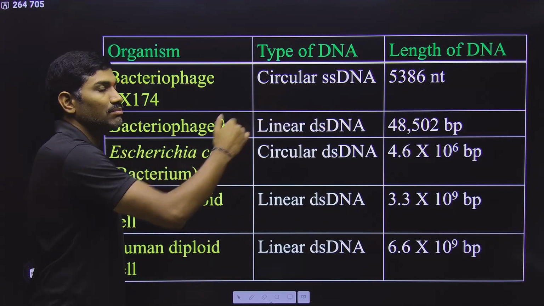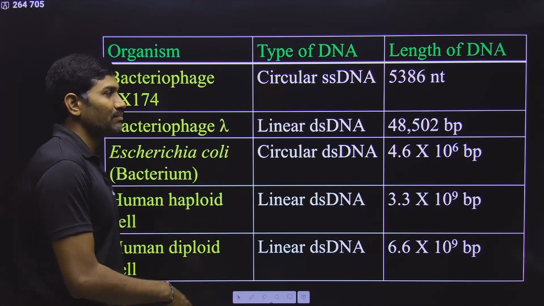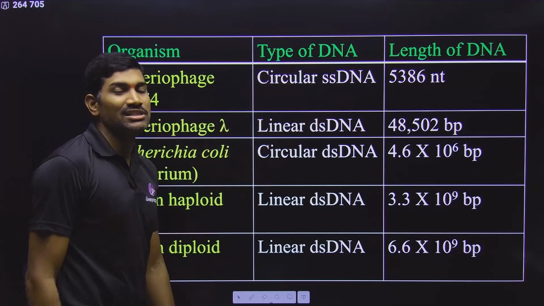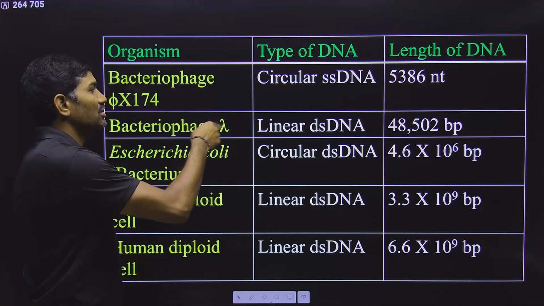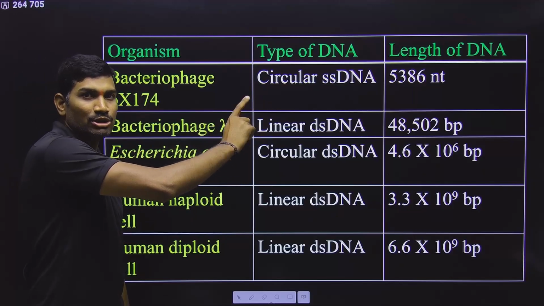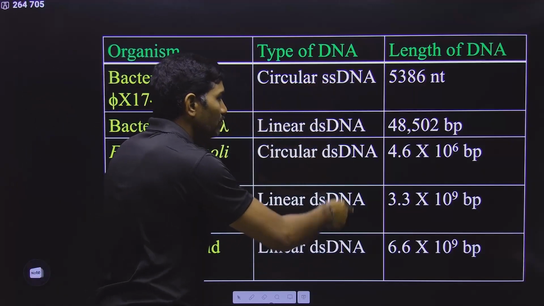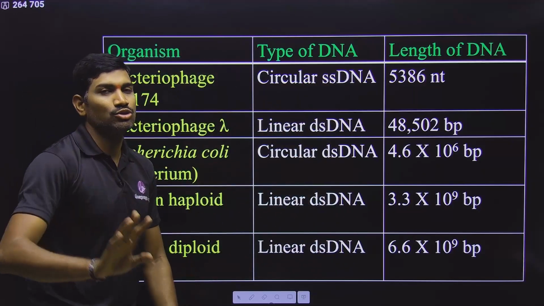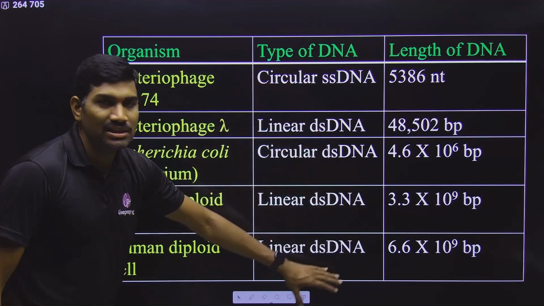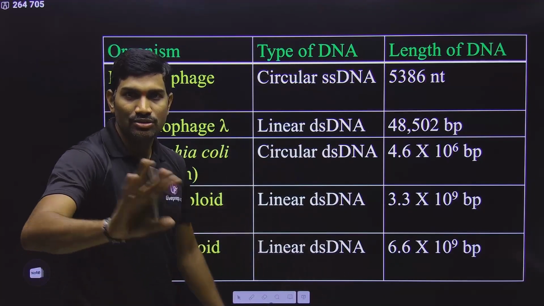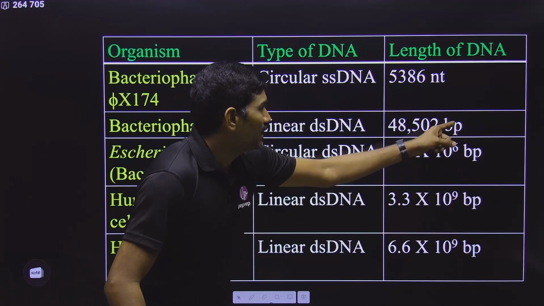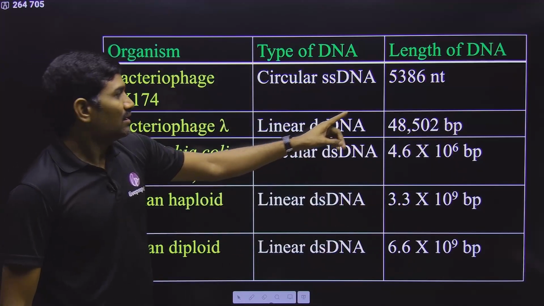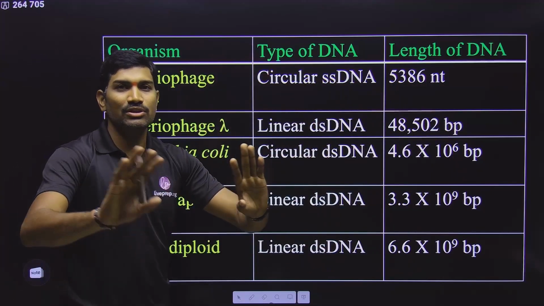These are the 2 examples from the NCERT. You need to remember this. Anyhow, T2 bacteriophage of the Hershey-Chase experiment, that is also there, and these 2 are also there. Add this. You need to remember this. So, all the examples in this NCERT table have DNA only. You are not studying an RNA example in this table. So, it is DNA. Understood? Clear? Since these are base pairs, these are all double stranded. Since nucleotides, it is single stranded. Up to this, it is okay.